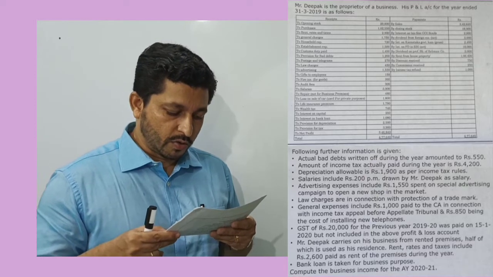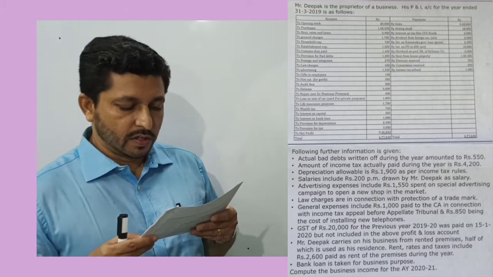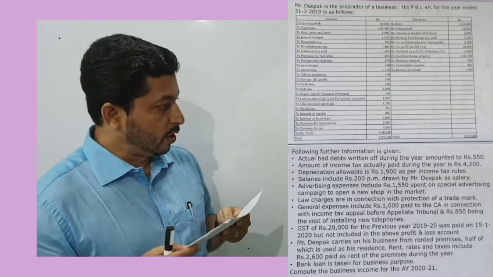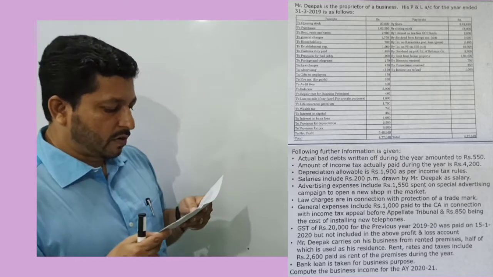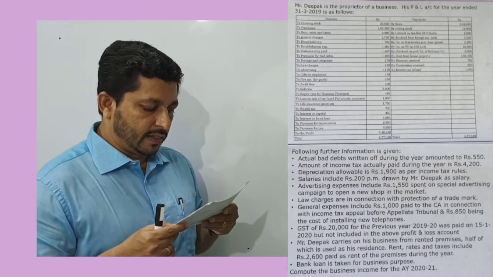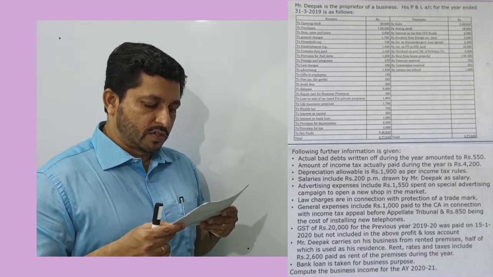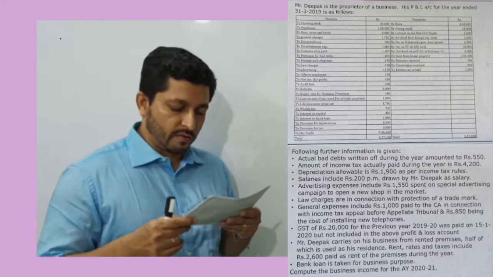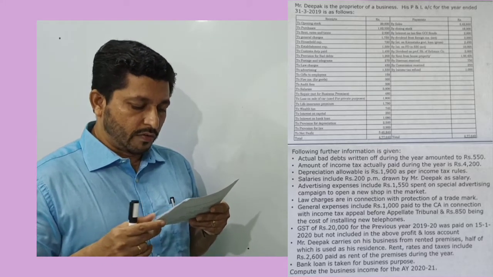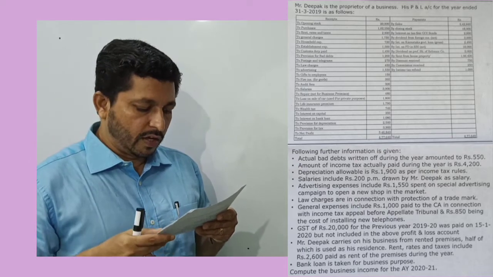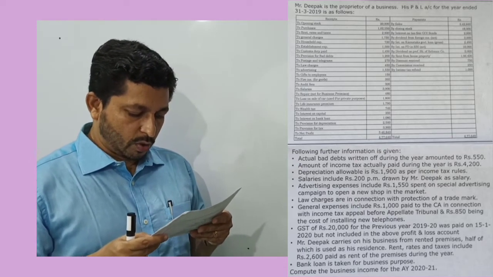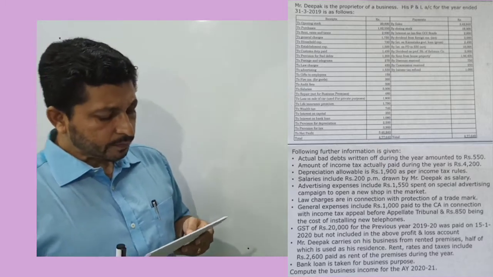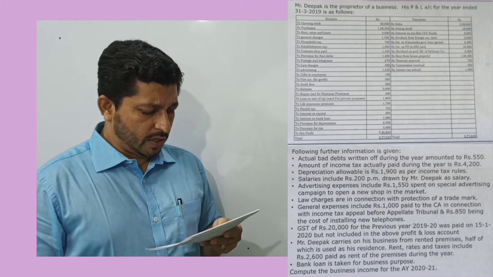Then on the other side, we are given sales, by closing stock, by interest on tax-free Government of India bonds worth 2,000, by dividend from foreign companies, net amount is given 3,000. Then interest on Karnataka government loan, gross amount is 2,400. Interest on fixed deposit in SBI, net amount is given 18,000. Then by dividend on preference shares of Reliance company, 3,000 is given. By rent from house property, 1,06,400. By discount received 750, by commission received 250, by income tax refund 1,000. So total on both the sides is 4,77,640.